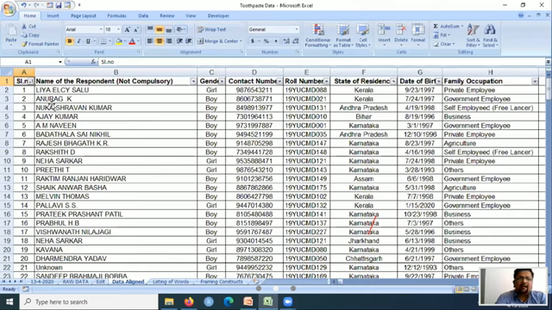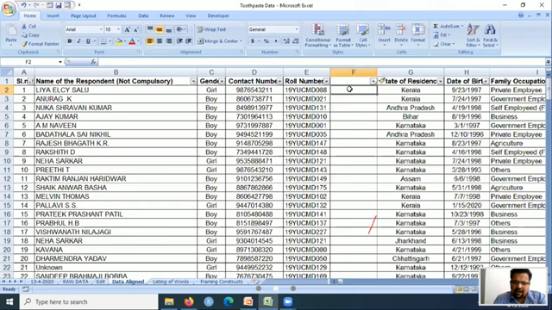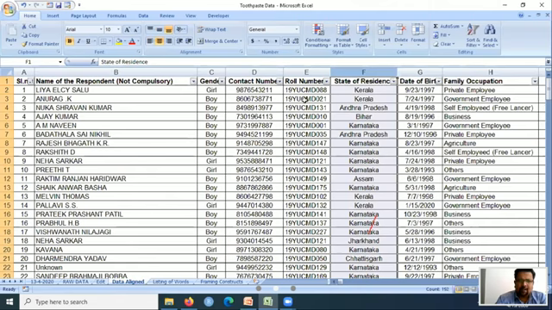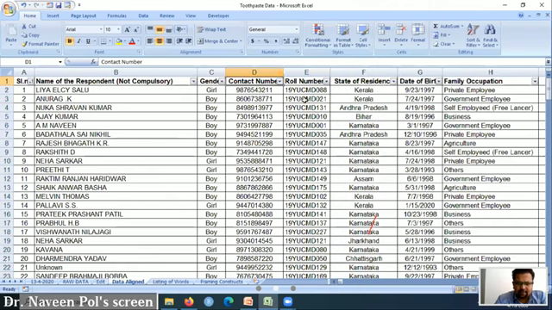Once I aligned the entire data, for example the roll numbers, in front of that I got the list of students. I can use a VLOOKUP to take the name of the student. So for the roll numbers I have taken the names of the students from the existing college file. Then contact numbers I have made uniform.